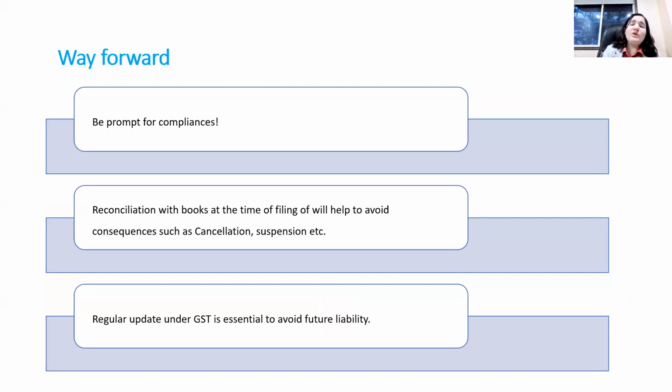Differences in GSTR 1 and GSTR 3B have many consequences, like blocking of GSTR 1, suspension or cancellation of registration. Such severe consequences could arise. Reconciliation of books is very necessary before filing GSTR 3B.